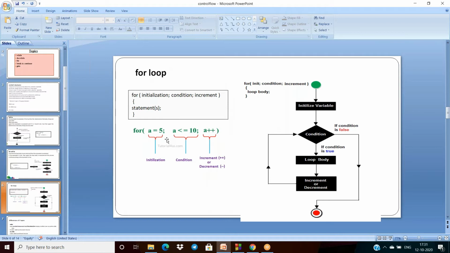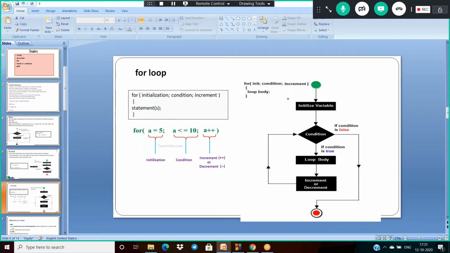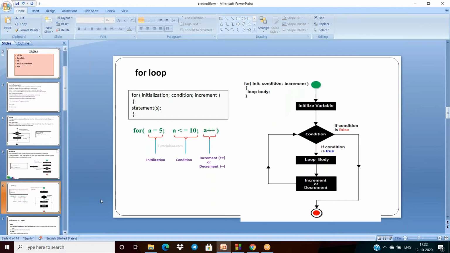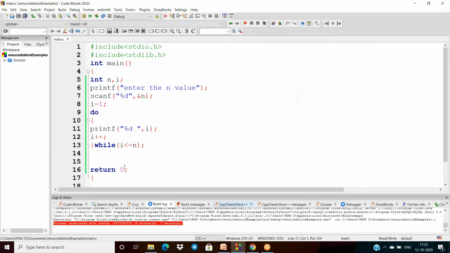Okay, let us see the flow chart here. The value is initialized, the condition is verified. If this condition is true, the body inside the loop is executed. After that the value is incremented or decremented, or updated. And again, after updating the value, it verifies the condition. If it is true again, it will form the loop and continuously execute the statements here. Then I have to give the example for the for loop.